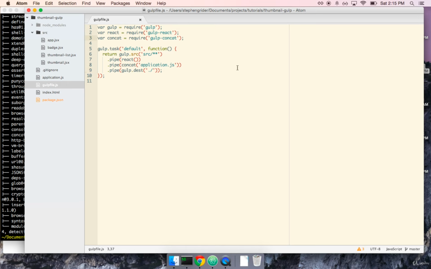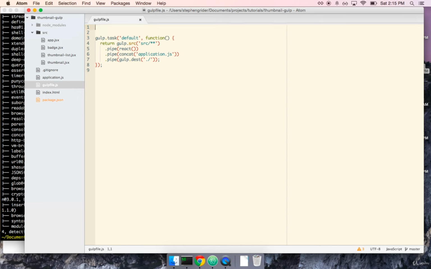To do so, we're going to be importing several more packages up here to start. So let's remove all the ones that are here right now, and we'll start from scratch. And let's just remove our default task in here as well, and we'll just go completely from scratch. So we're going to require about 6 modules here, and let's type them all out, and then we will walk through what each of them does. The first is going to be gulp. So I'll require gulp.